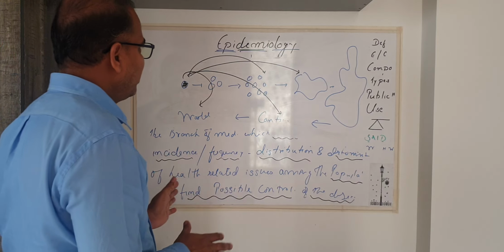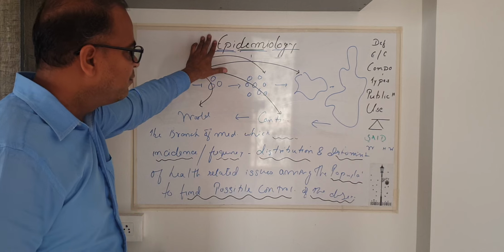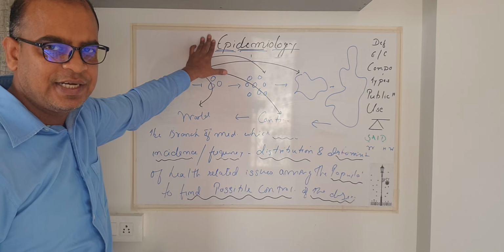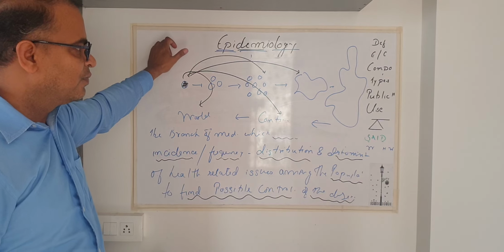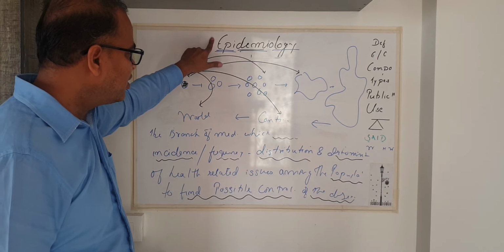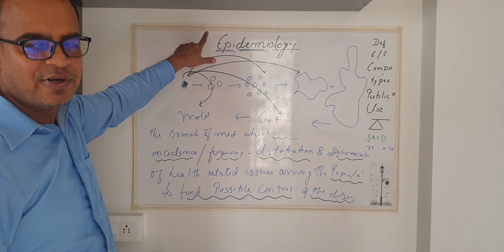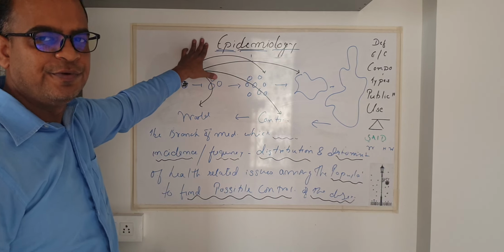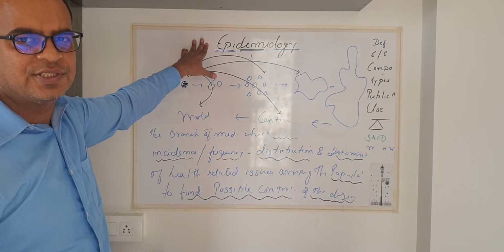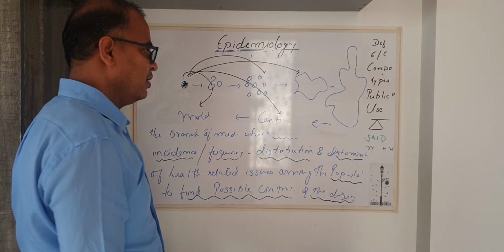In a broader way, epidemiology is nothing but a science which deals with the health related issues of a population. It's an important branch which is used by the government to finalize its future health programs for a society, right? Okay.